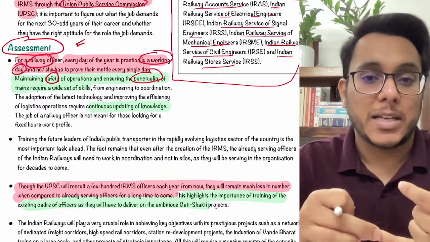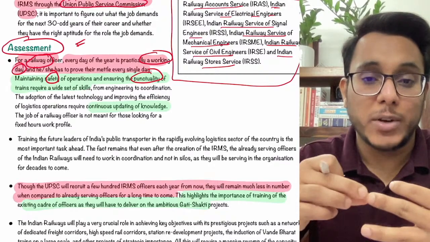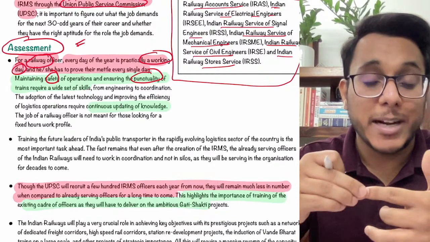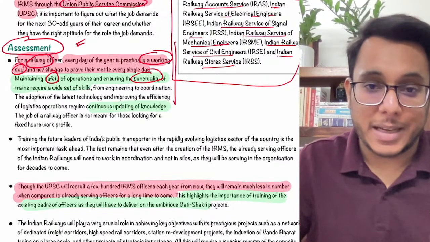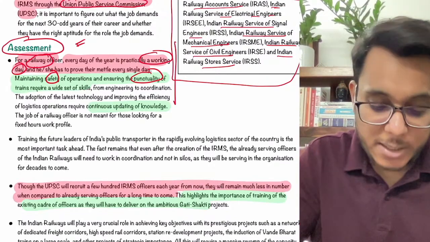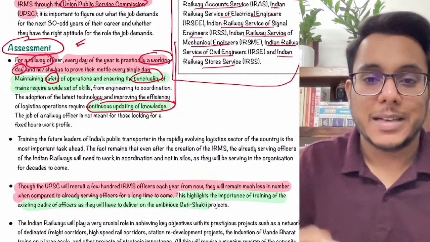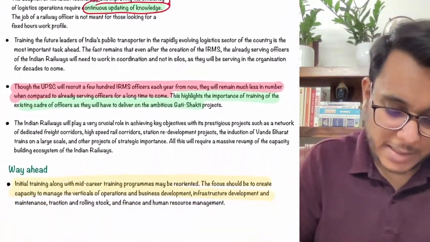So you need to be a manager, you need to be a technocrat, you need to be a disciplined officer, you need to have leadership. Is it clear? All these things are needed to be there. Then the railway officer needs to continuously update their knowledge. This is something that is needed.